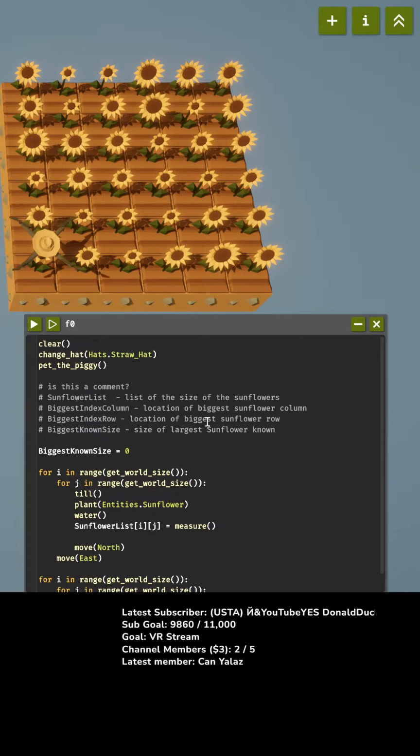So our biggest known size is gonna start with 0. Now, sunflower list ij equals measure, and then if sunflower list ij is greater than biggest known size, if the sunflower list is greater than the biggest known size.